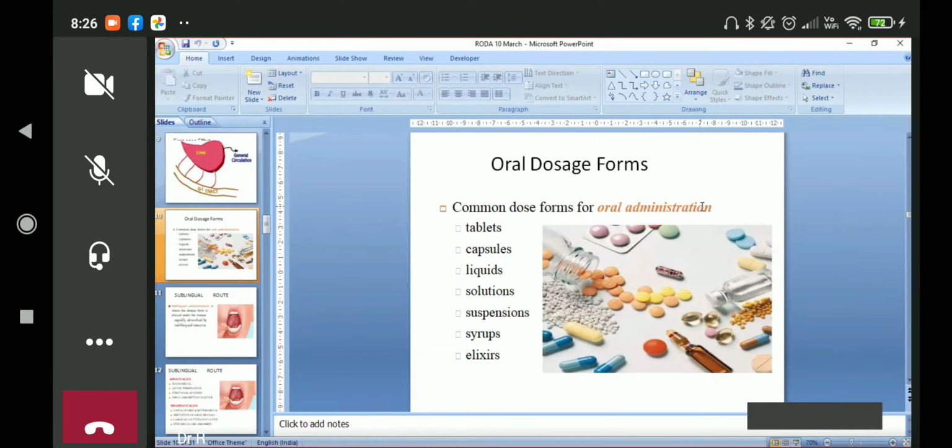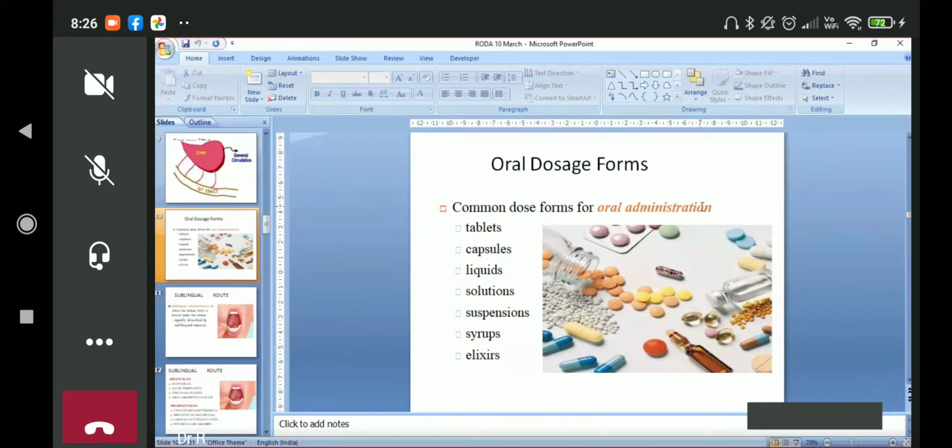Sometimes we have sustained release tablets. So sustained release means if a drug has a half-life of, say, 2 hours, then you need to give the drug more frequently to the patient. So the patient will be doing this the whole day, will keep on taking the tablets, and compliance will be bad.